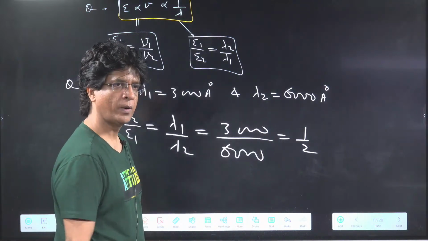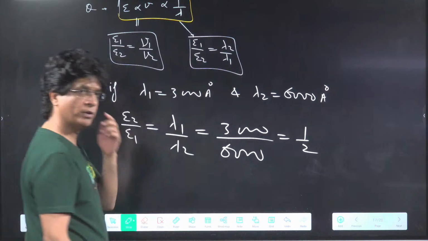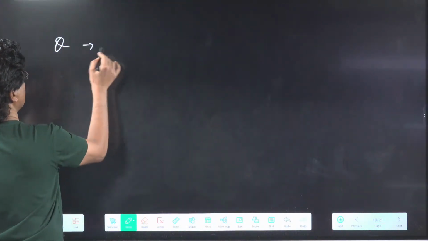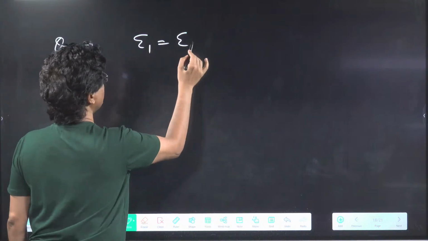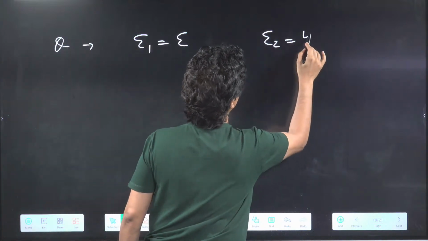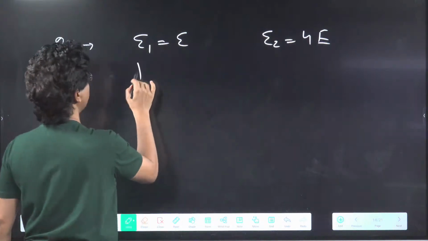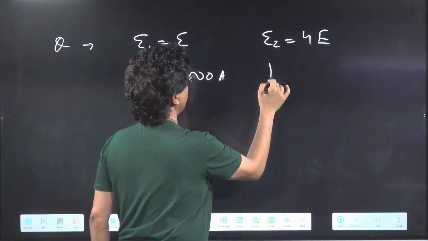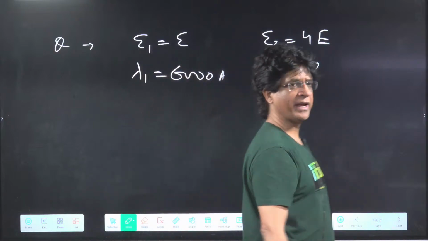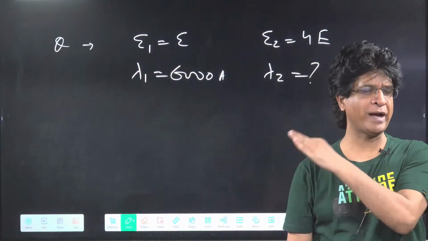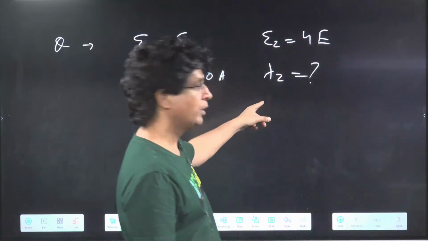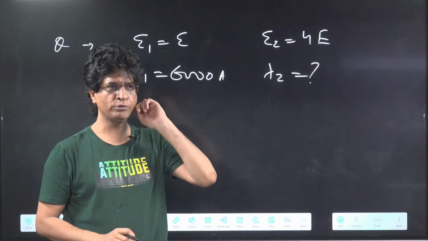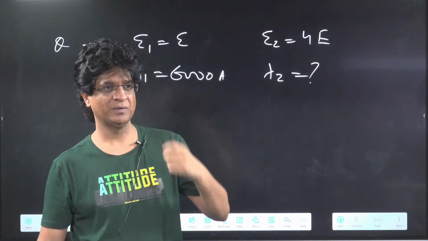Okay, here we go. Be careful. Chalo, one question: I'm giving you E1 equal to E and E2 equal to 4E. If lambda 1 is say 6000 angstrom, how much will lambda 2 be? Is there anyone who can give me a verbal answer right now? It's a very simple question. Give me a verbal answer right now. Use logic, common sense.